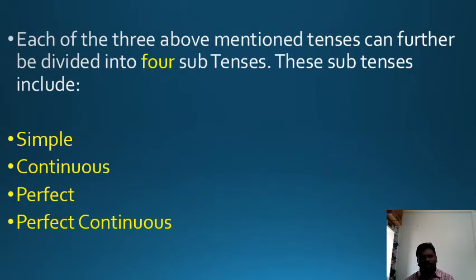Each of the three main tenses can further be divided into four subtenses. Each and every main tense has four subtenses. Dear students, please understand, each and every main tense has four subtenses. One is simple, second one is continuous, third one is perfect, fourth one is perfect continuous tense.